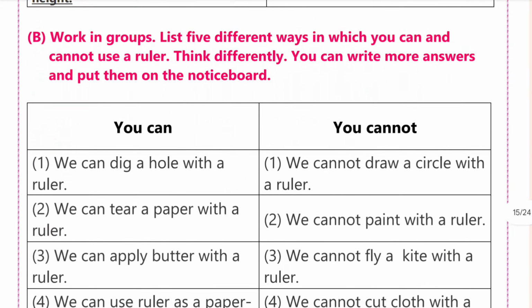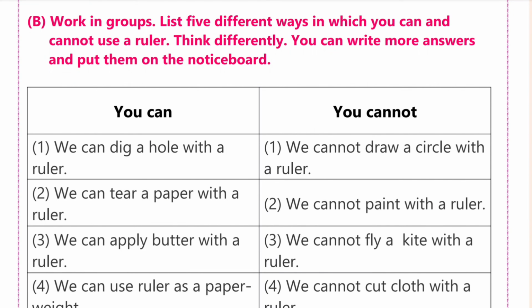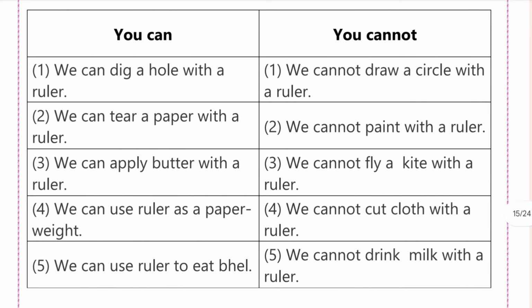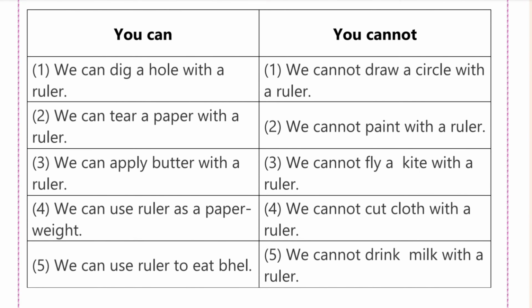B. Work in groups. List 5 different ways in which you can and you cannot use a ruler. Think differently. You can write more answers and put them on the notice board. You can. First, we can dig a hole with a ruler. Second, we can tear a paper with a ruler. Third, we can apply butter with a ruler. Fourth, we can use a ruler as a paperweight. Fifth, we can use a ruler to eat bhel.